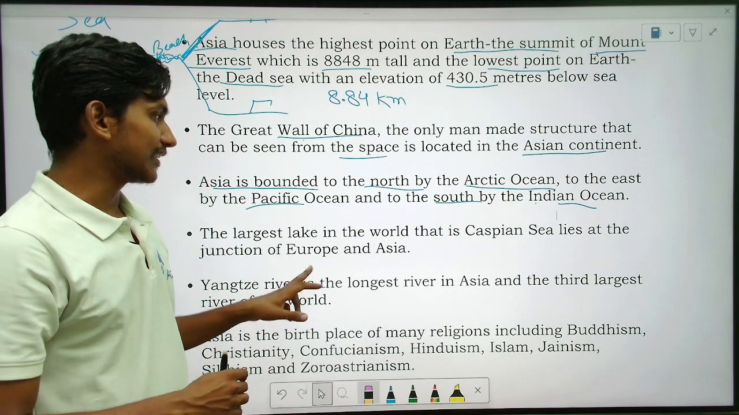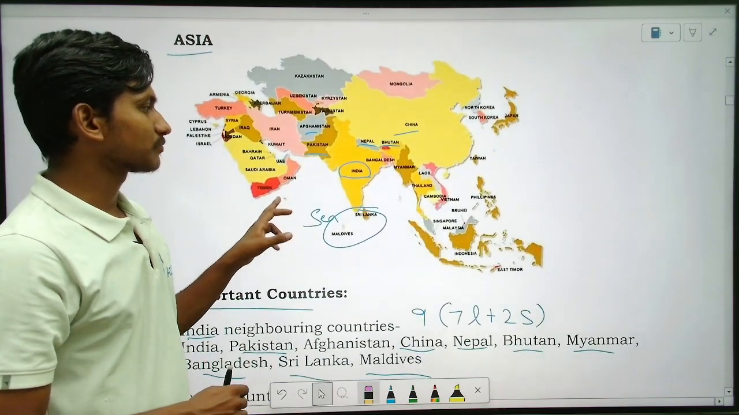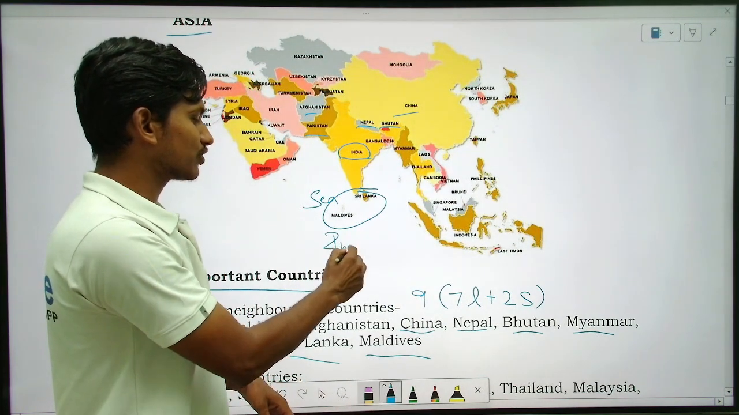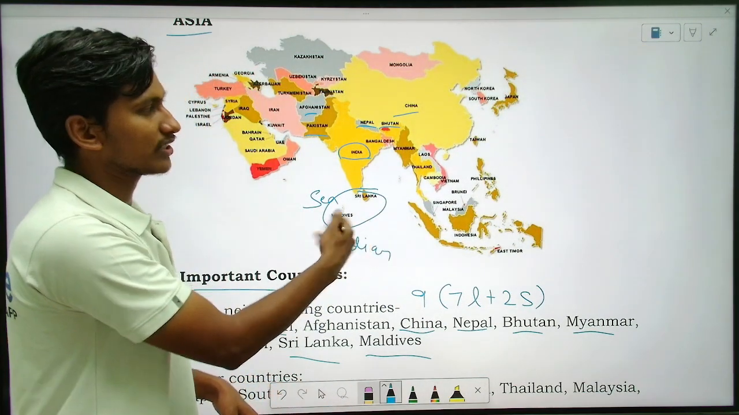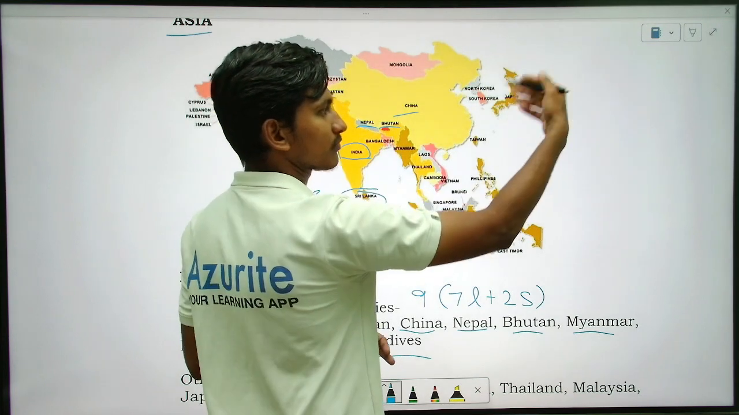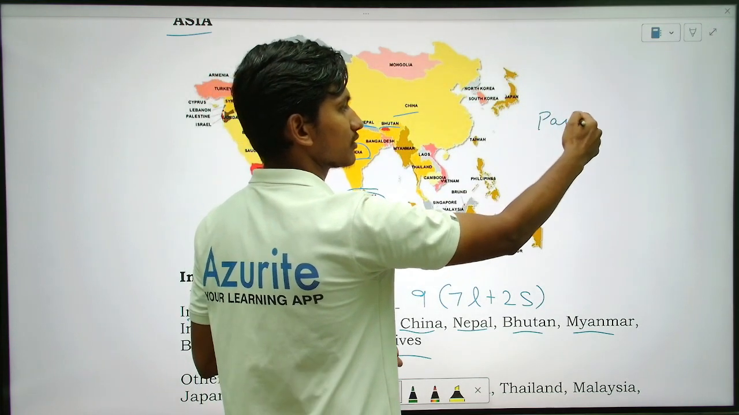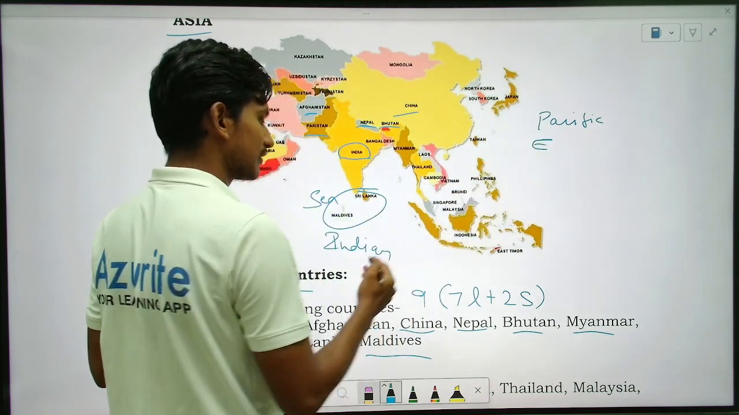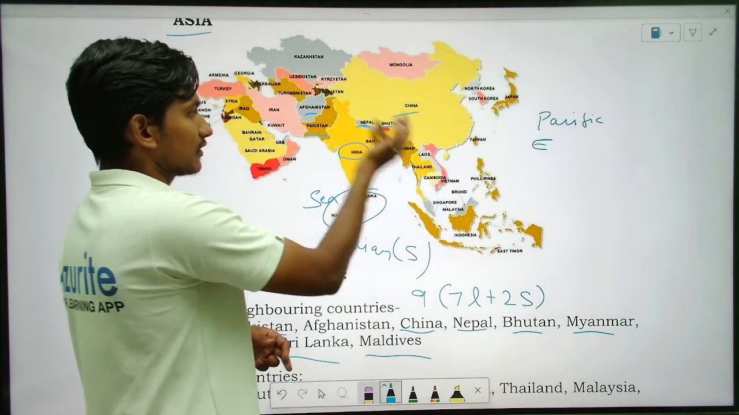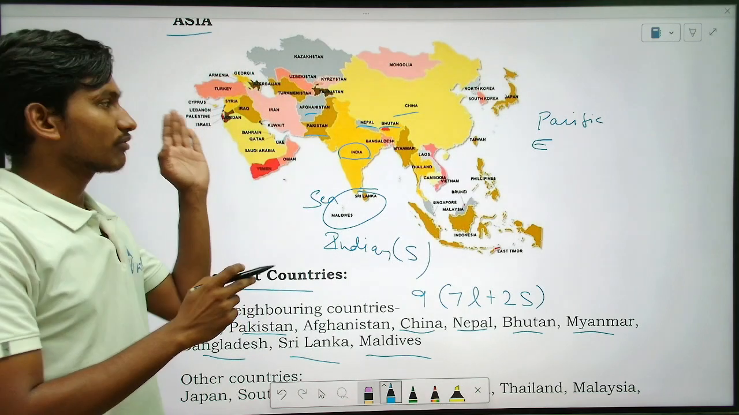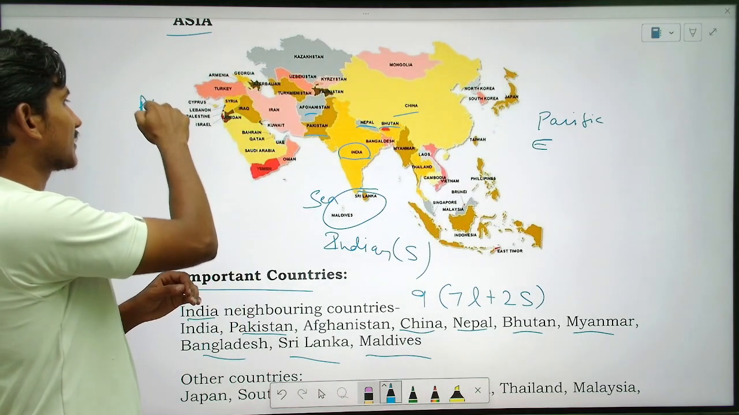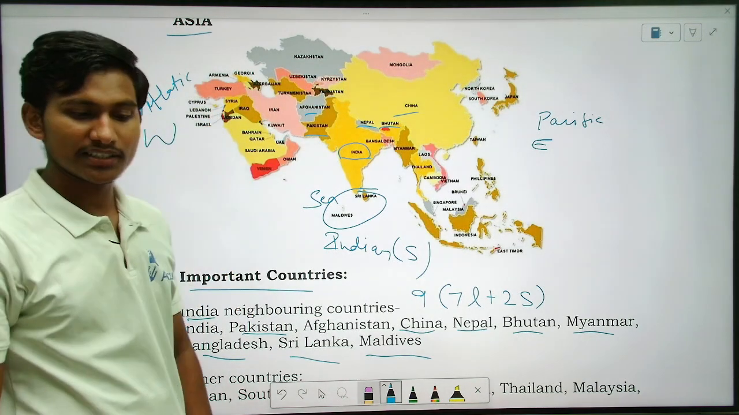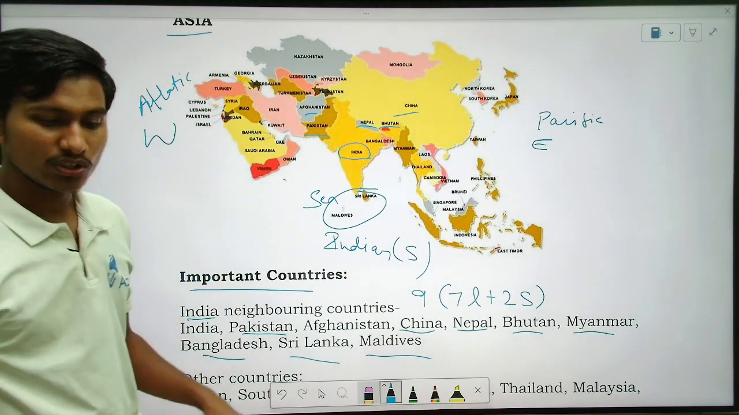So see here, if I tell you in the map, it will be easy. So this side is Indian Ocean, right? Below is Indian Ocean, that is south side, and this side is what? Yes, Pacific Ocean, that is east side, and then this side, that is west side, is Atlantic Ocean. Understand? Okay, so now should we go to the next?